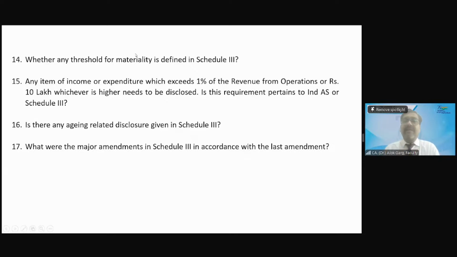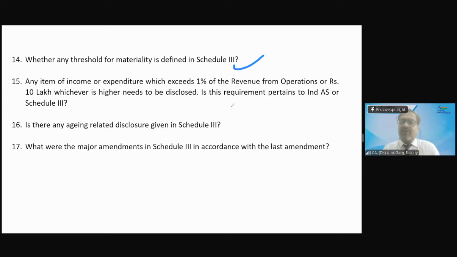Whether any threshold for materiality is defined in Schedule 3? Tell me. 1%? You are saying right. 1% of what? Sales. Yes, the materiality is defined for income and expenditure. And what is the materiality? For income and expenditure, any item which exceeds 1% of the revenue from operations or 1 million, which is 10 lakh, whichever is higher.